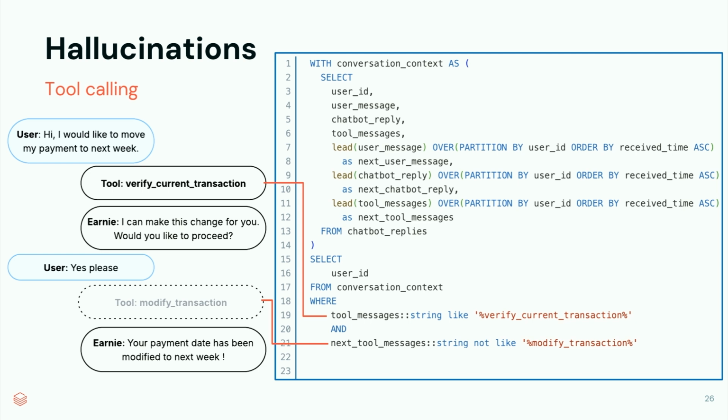We're missing one more thing here, though. We need to also consider the confirmation of the user. The user said, "Yes, please," here. If the user had said no, we, of course, also would not have called the tool. So our user here is replying in English. They're saying, "Yes, please." They might have said something like, "Okay," or "That's great," or they might even have replied in Spanish. We have Spanish users as well. So we need to actually classify the reply of the user as well.